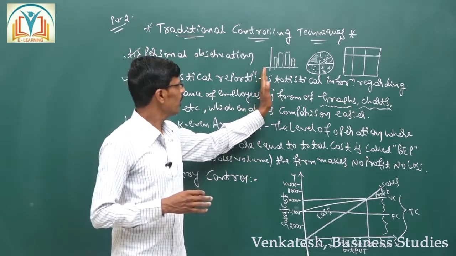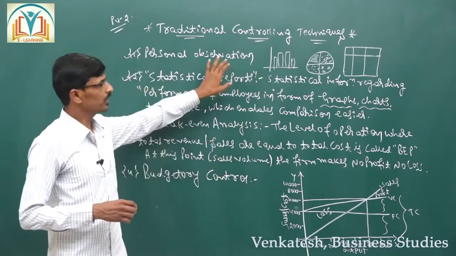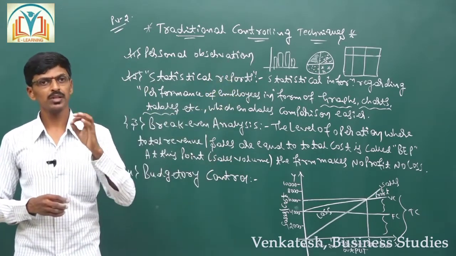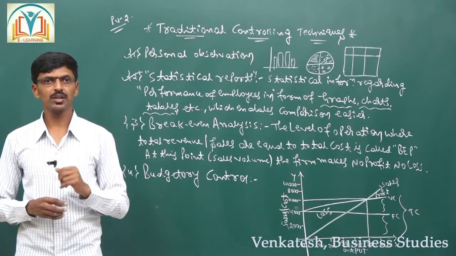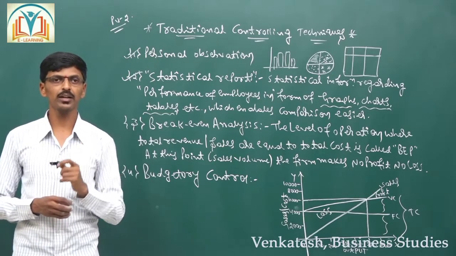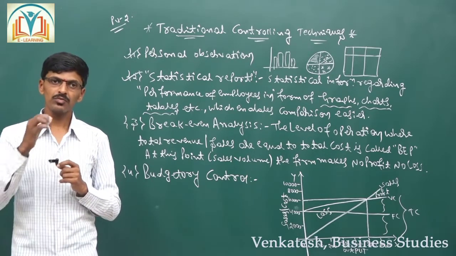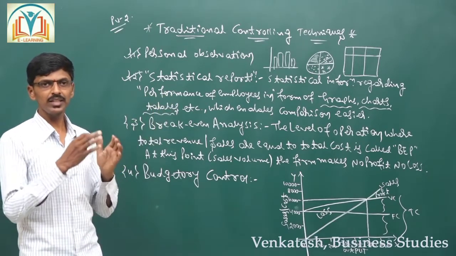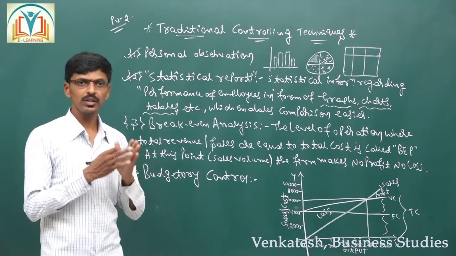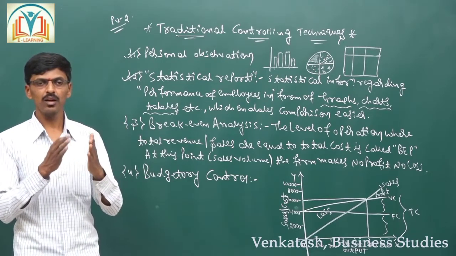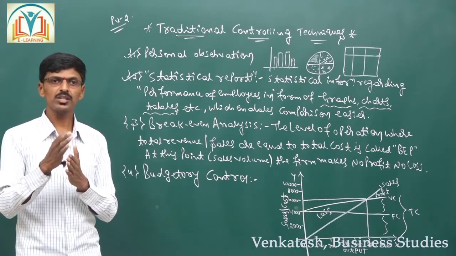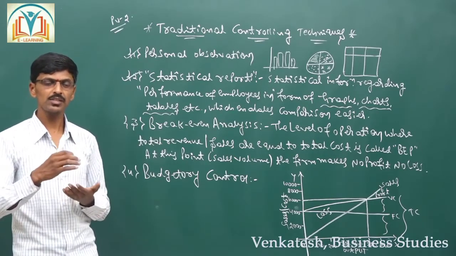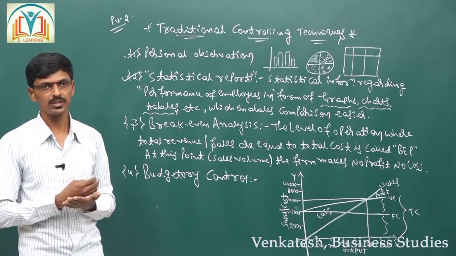By presenting all the information in a tabular column or in a bar diagram, histogram, pie chart or line diagram, by looking at the picture we can easily identify the progress of the work done by the individual employees as well as the departmental performance.